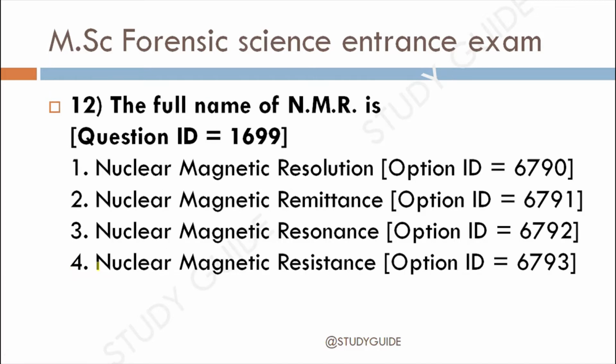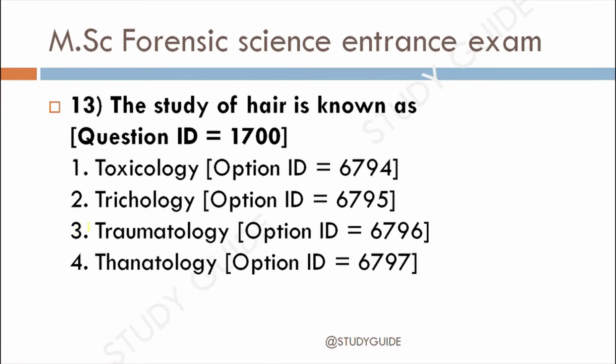Next question, the full name of NMR. This is a very simple question. Option 1, nuclear magnetic resolution. Option 2, nuclear magnetic remittance. Option 3, nuclear magnetic resonance. Option 4, nuclear magnetic resistance. The correct answer for this is option 3, that is nuclear magnetic resonance. Let's move toward the next question, that is question 13.